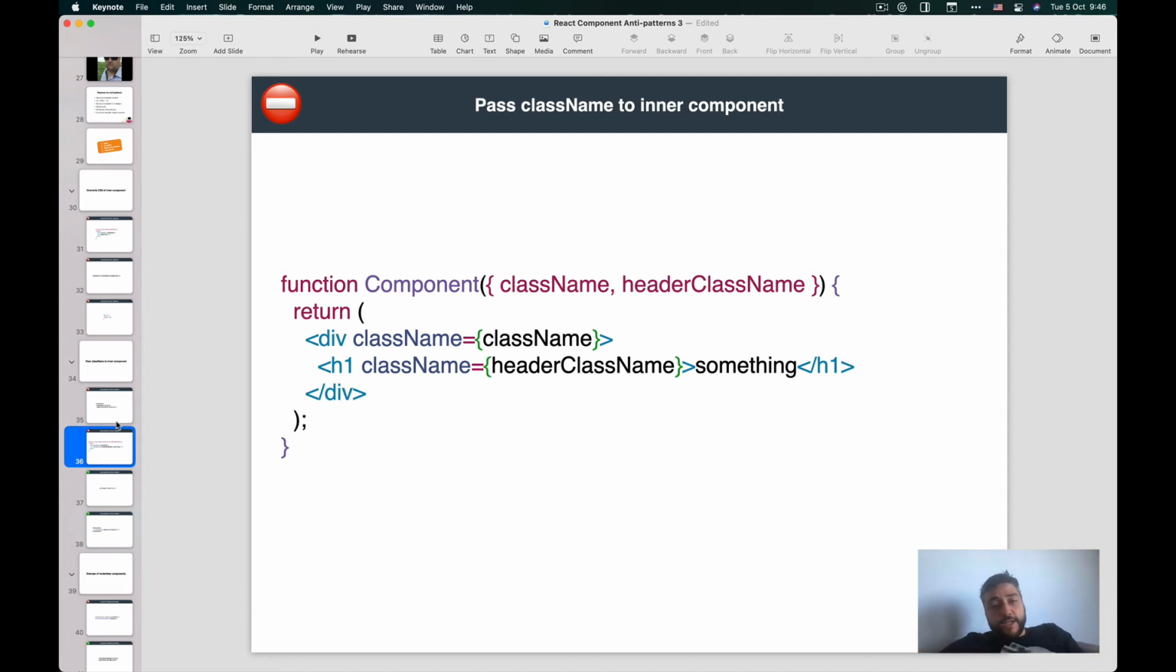But the problem here is we are still coupling the structure of a component with its parent. We have to have a header class in this component. What happens if the header becomes like two components? Also, every time you pass the class name, you can change everything. This is a very big door for changes.